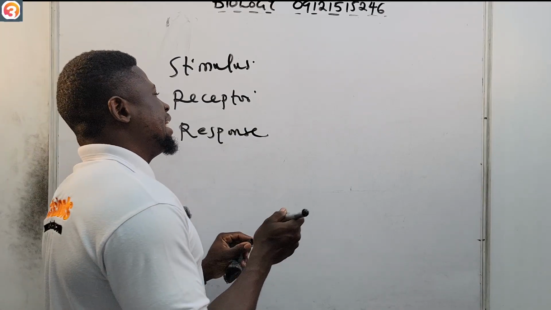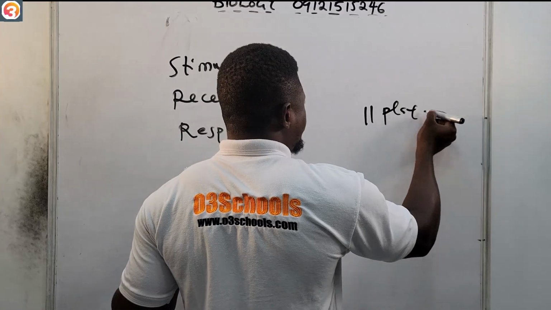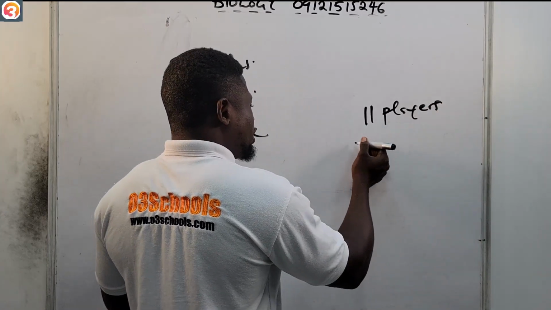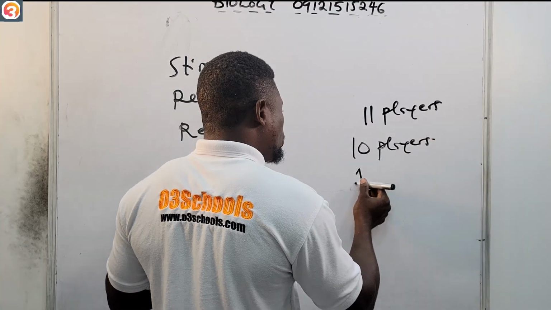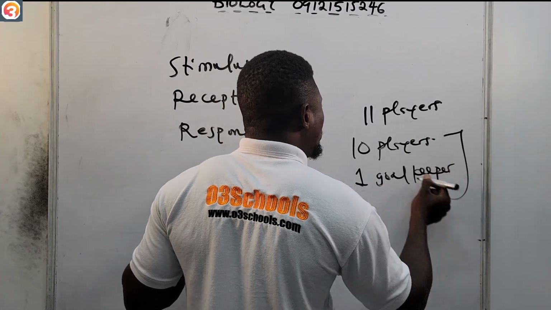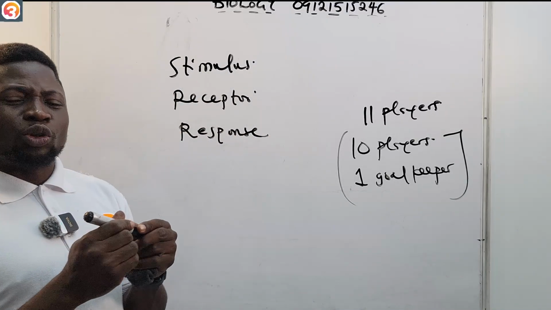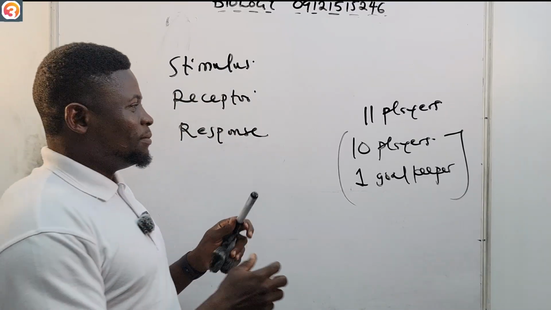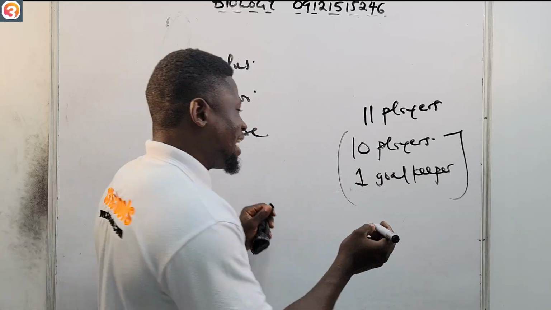And I know very well that in football, there are 11 players on the field. There are 10 players, then there's one goalkeeper. Now, among these 10 players and one goalkeeper, one is usually selected as the captain.